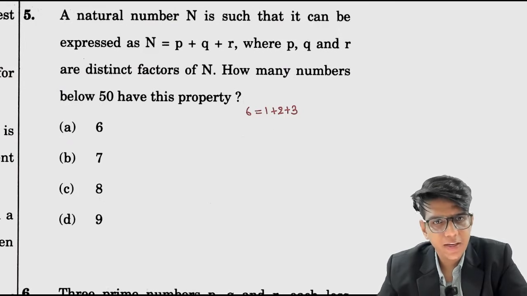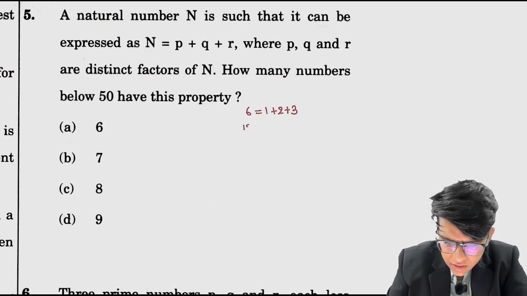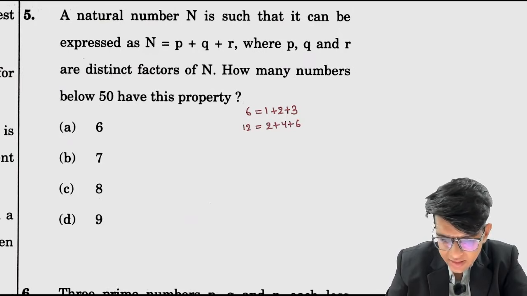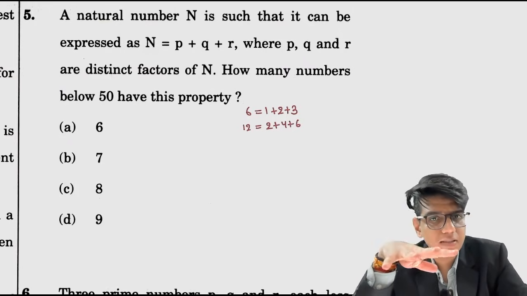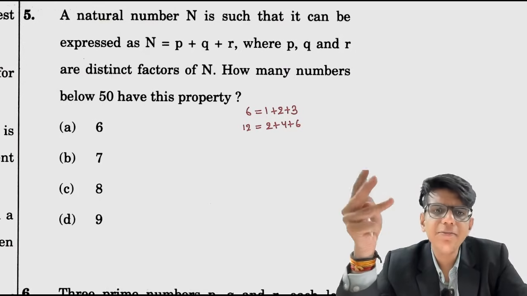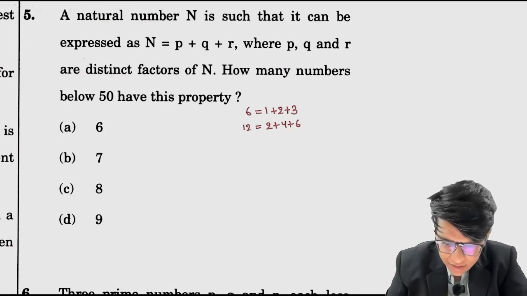2 4 है, 1 है, 9 नहीं. So next number you will fall at is 12. You will find that 2 plus 4 plus 6. These are the three factors of 12. Not all the factors, only three factors जरूरी नहीं है. Any three factors of that number should combine and form this number. So 12 आता है. Next you will find 18, 3, 6, 9.